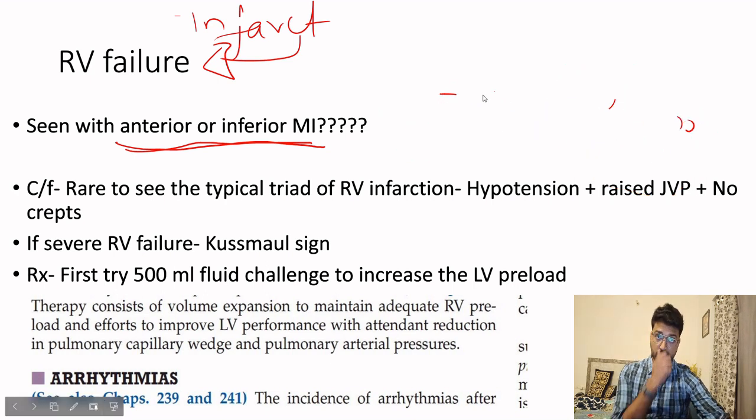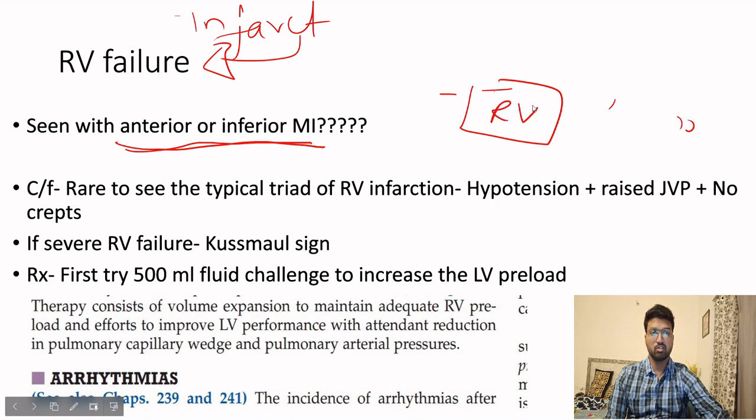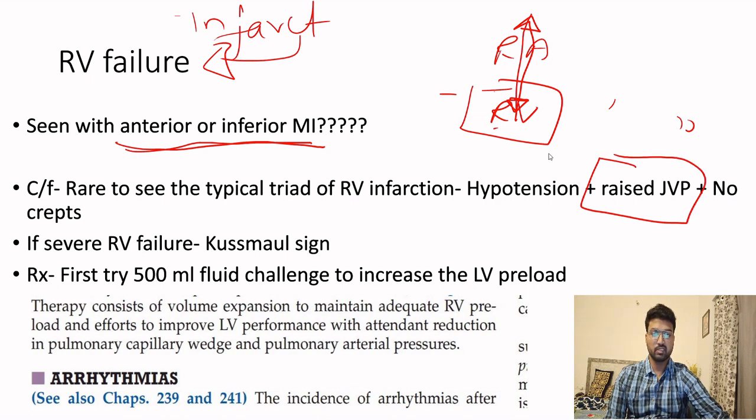This will be the clinical picture that you will see in a right ventricular infarction. If this is the right ventricle, this is now infarcted, it is not working. This is the right atrium. Blood is coming from here to here, but the right ventricle is not working. So blood will go back up like this. When it goes back up, what will happen to JVP? JVP is raised.